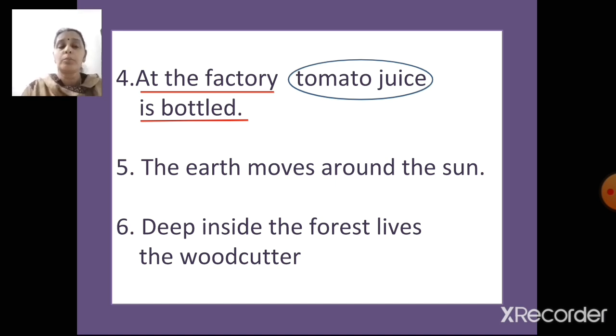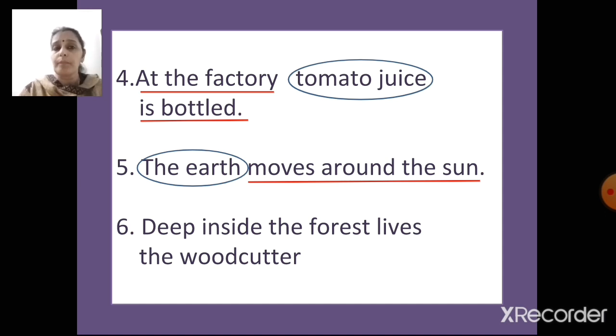The earth moves around the sun. So what are we talking about here? The earth, right? So the earth becomes the subject. So I'm going to circle the earth. And what are we telling about the earth? It moves around the sun. So moves around the sun becomes the predicate. Yes?